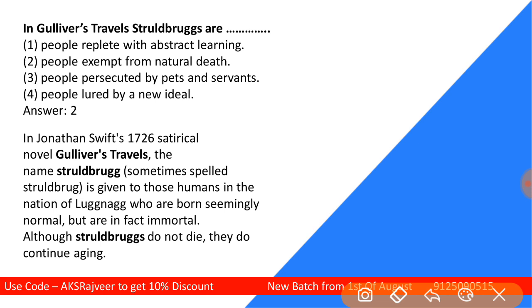So students, on this particular part, in this part, Gulliver meets those who are immortal. In fact, they are immortal, students, because they are exempted from natural death, you can see.